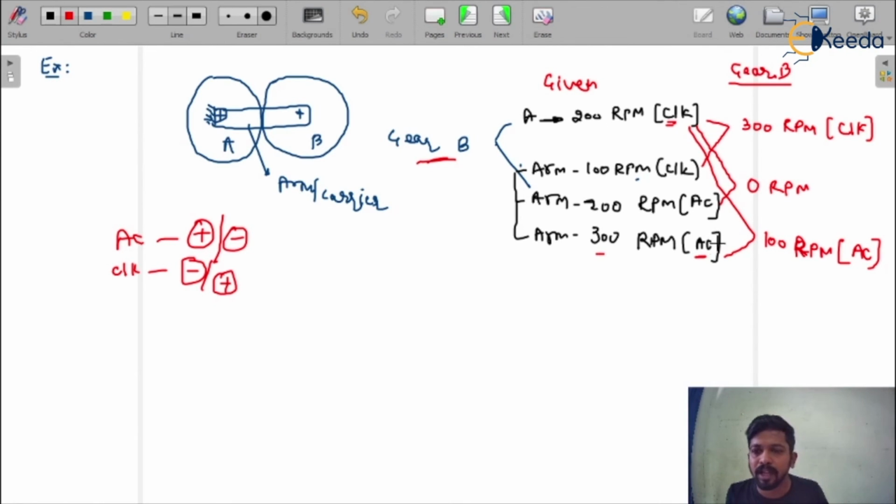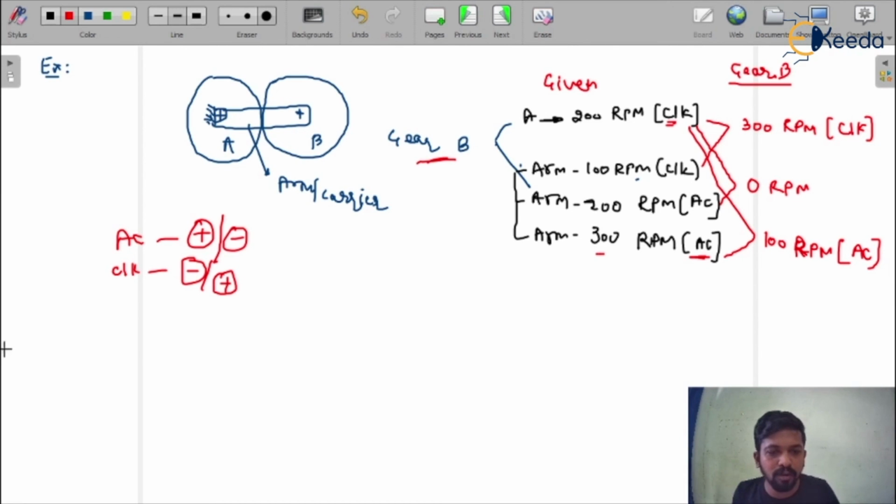When I assume anti-clockwise as positive and this as negative, then we can calculate it. The negative and positive signs are just showing you the direction, nothing else. This is not about magnitude, this is just about the direction of gear A and B. If I got minus 300 RPM, that is nothing but clockwise.